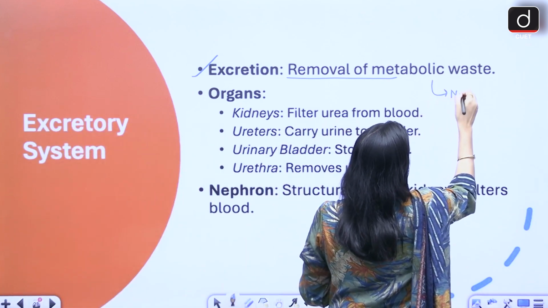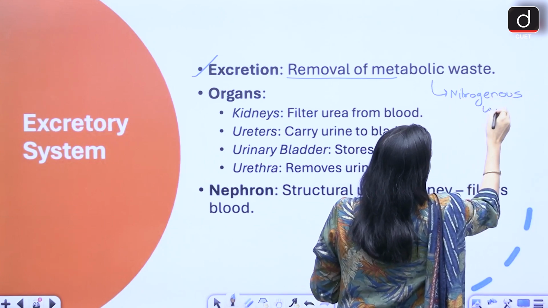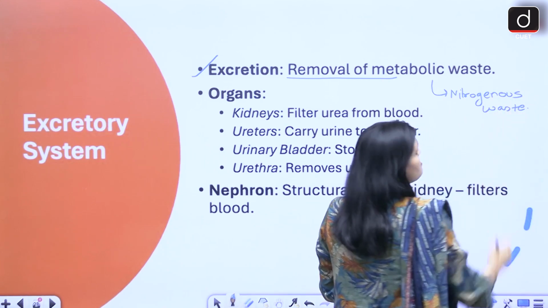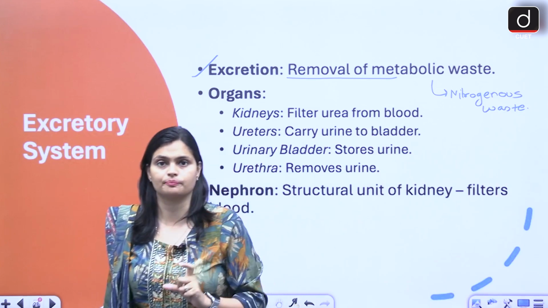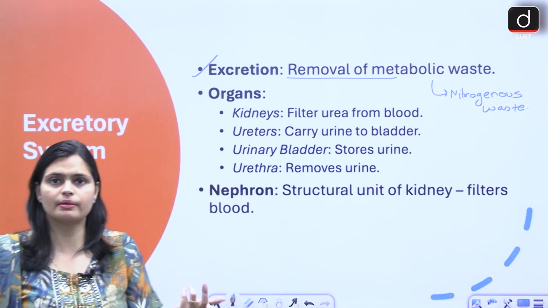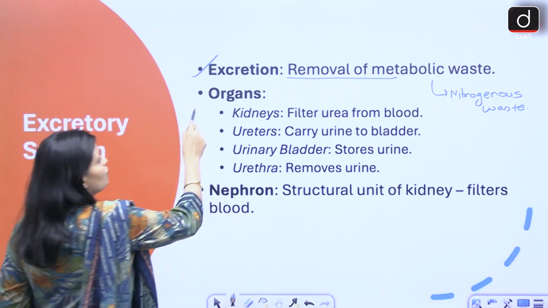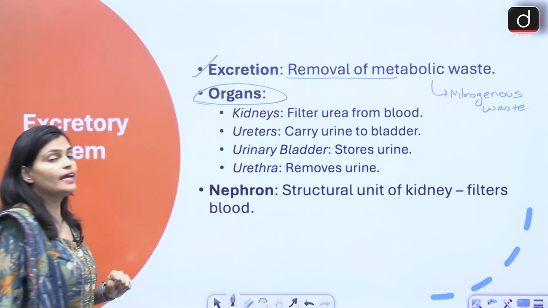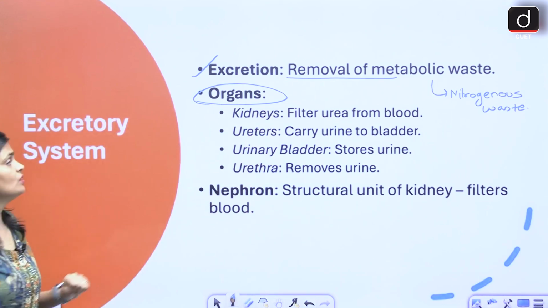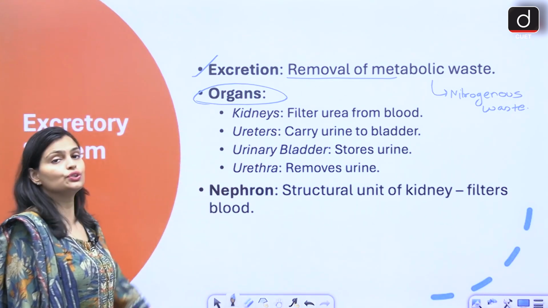So metabolic waste is basically nitrogenous waste. Nitrogenous means waste made up of nitrogen, because protein is made up of nitrogen. So now, what are the organs which help in excretion? We have the kidney, ureter, urinary bladder and urethra.